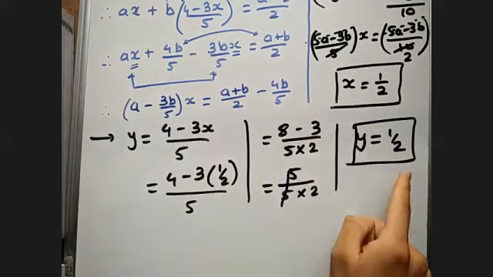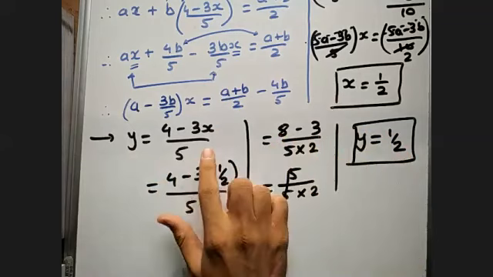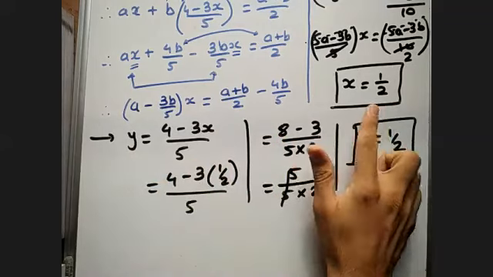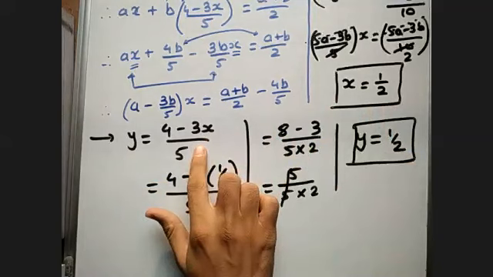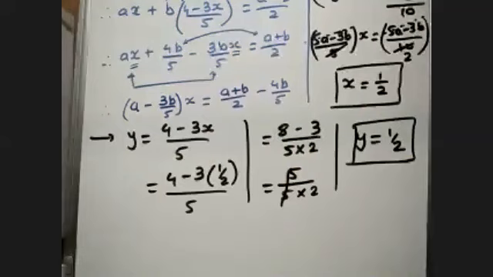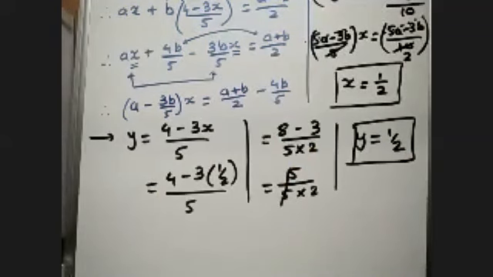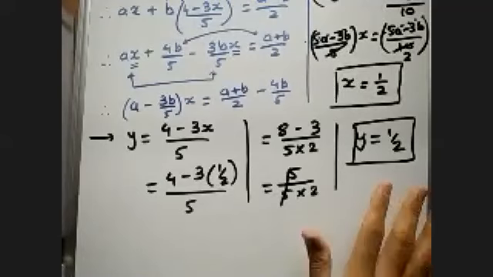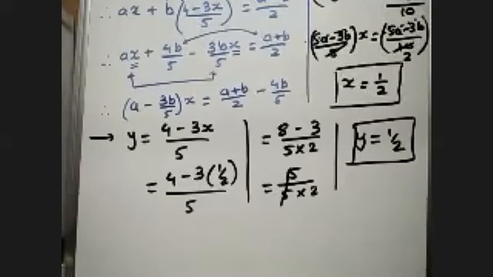So here we have put the value of x equal to half in this condition, that is y equal to (4 minus 3x) by 5. So this will be (4 minus 3 by 2) whole divided by 5. And after taking LCM, it will be (8 minus 3) by 5 into 2. 8 minus 3 will be 5. 5 will get cancelled out. And finally, we'll get y equal to half. So is it clear?